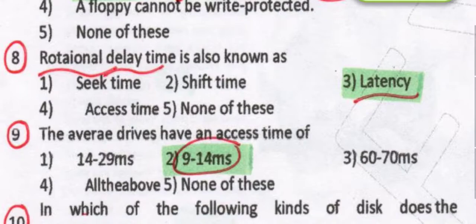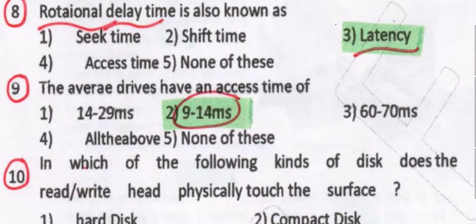Next we have, rotational delay time is also known as what? Latency. This is exactly rotational delay time. The average drives have an access time of 9 to 14 milliseconds. This is exactly the access time for the drive. That average is near about 9 to 14 milliseconds.